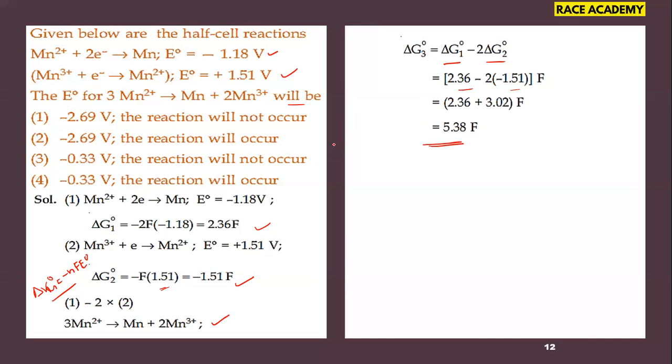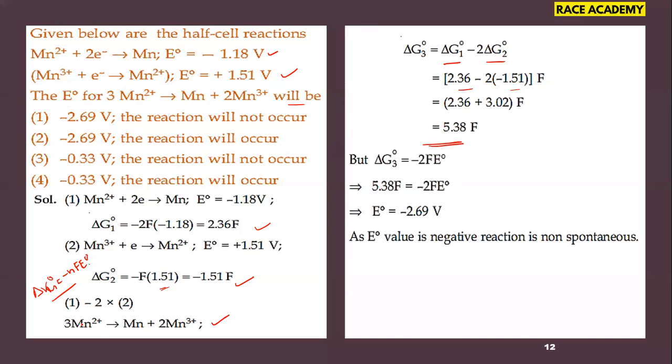But our aim in the question is to find the E0 value of the required equation. So the aim equation is 3Mn2+ gives rise to Mn plus 2Mn3+. In that equation, the number of electrons transferred is 2 electrons. So we substituted the delta G3 naught value calculated, and finally we got the E0 value for the required equation, and that value is negative for the reaction we observed. So E0 value negative is non-spontaneous. E0 value positive is spontaneous.